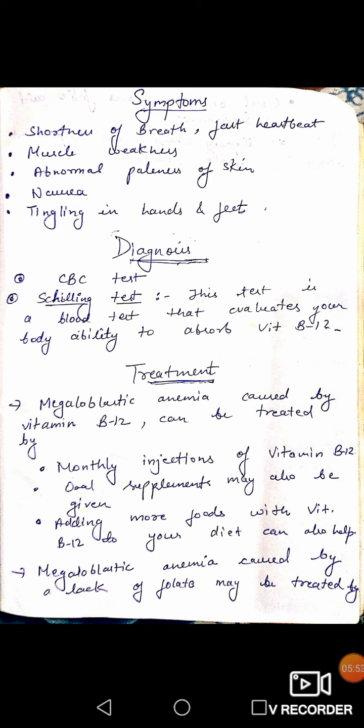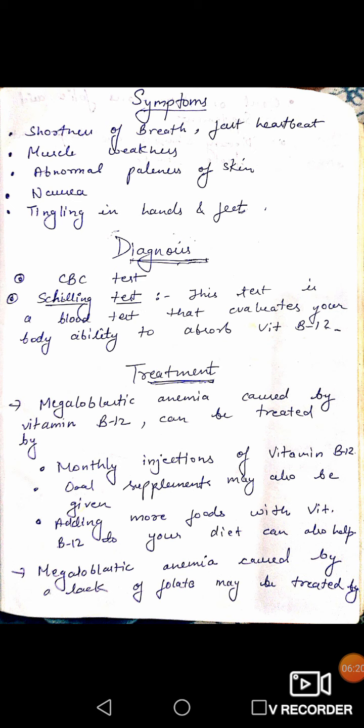In some food, vitamin B12 is also present in proper amount. Next, adding more foods with vitamin B12 to your diet can also help. If we add more food with vitamin B12, then it helps to absorb vitamin B12 properly in our body and we can treat megaloblastic anemia.